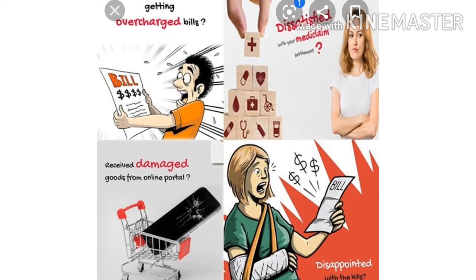To prevent consumers from being cheated, the weights and measures subdivision functions as part of the Food, Urban Supply and Consumer Protection Division of the government. Officers of this subdivision visit different places from time to time and ascertain whether the weights and balances being used are proper or not. A special cell is working on it. They are checking whether the balances the shopkeepers are using are proper or not.